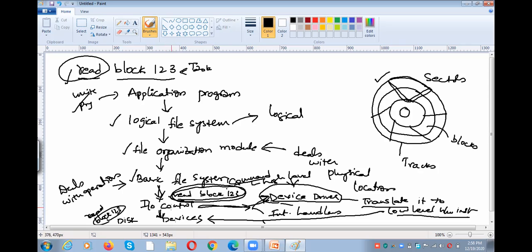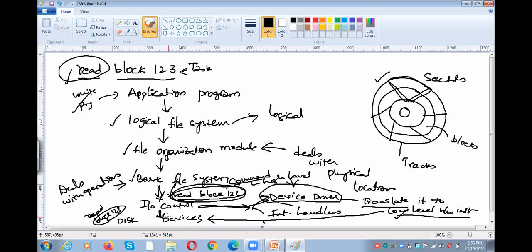So what is the purpose of IO control? IO control consists of device drivers. This high level command will be translated to the low level instruction by the device driver. Once it is converted to the low level instruction, that instruction is understandable by the devices. Okay, it may be a printer to take the printout, or it may be a disk, whatever the device.